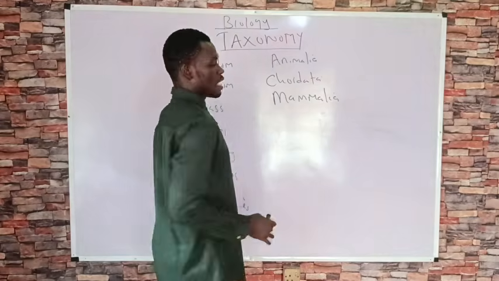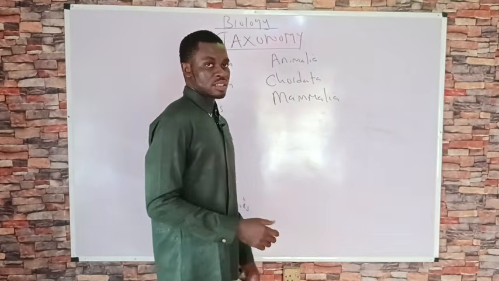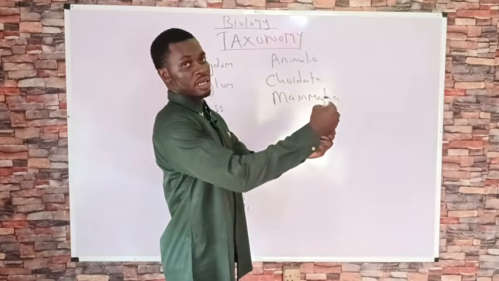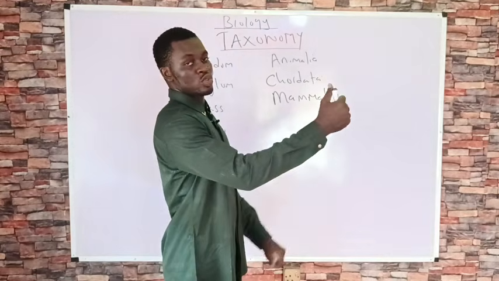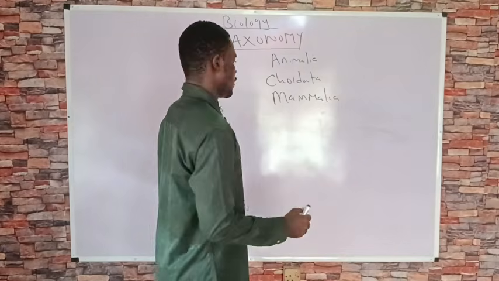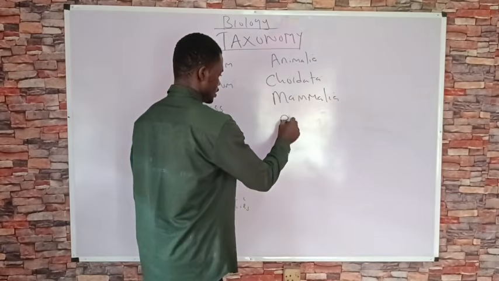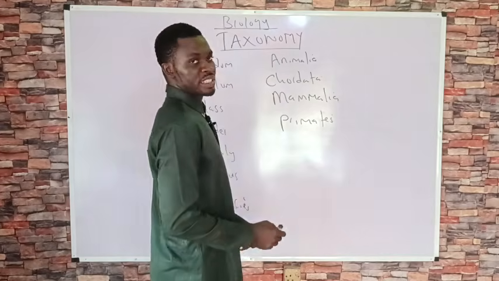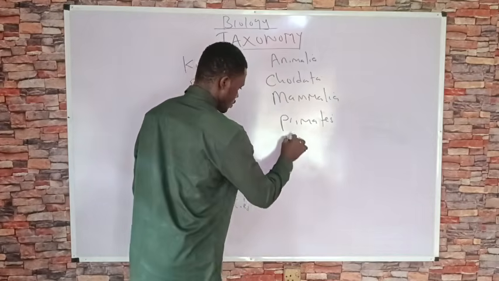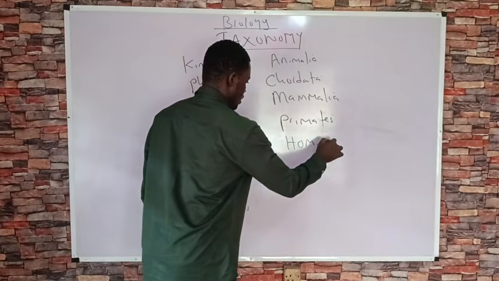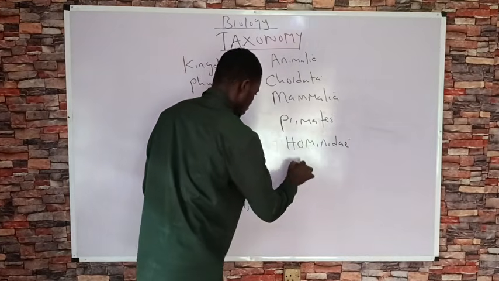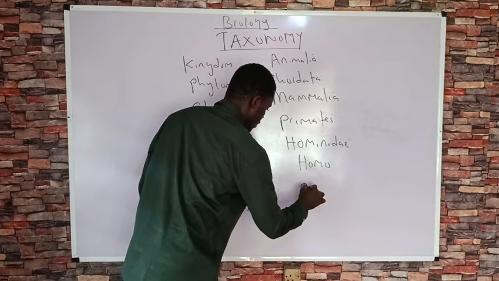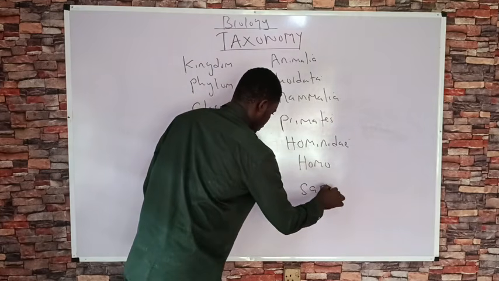Under Mammalia, we have some animals that possess grasping fingers, just the way I'm wrapping my hands around this marker. These organisms have the ability to hold on to objects. We refer to them as primates. We have humanoid primates, which we classify under Hominidae. Then we have the genus, Homo, and then a specific name, sapiens.